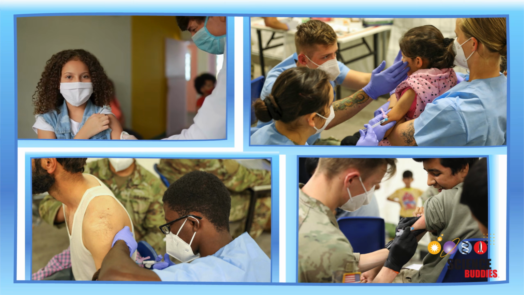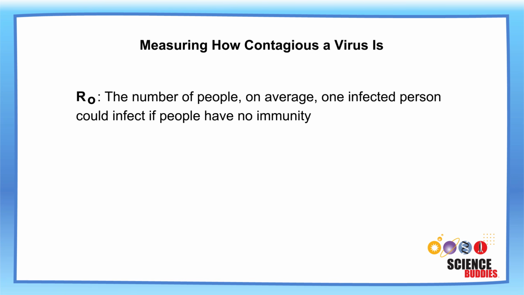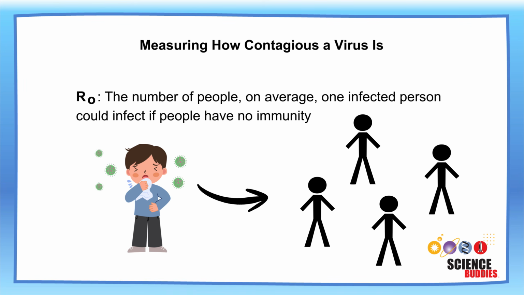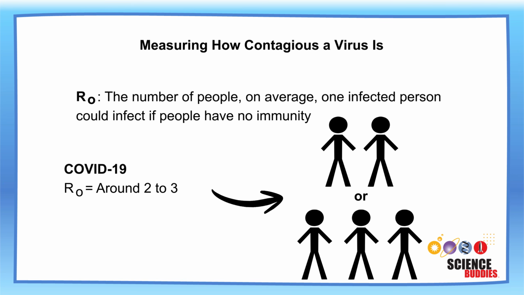How do scientists measure how contagious a virus is? They use a mathematical term called R naught. R naught quantifies how many people, on average, an infected person could infect without immunity to the disease. For example, the R naught of COVID-19 is around 2 to 3.